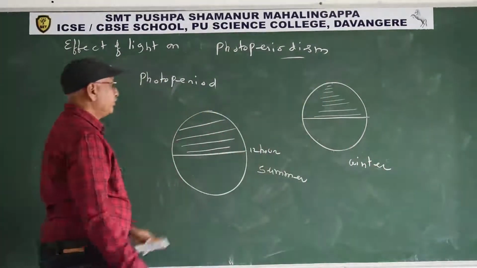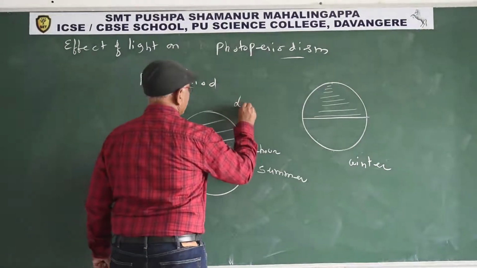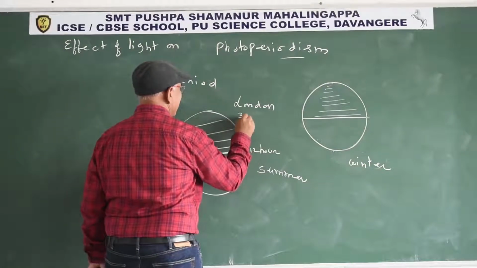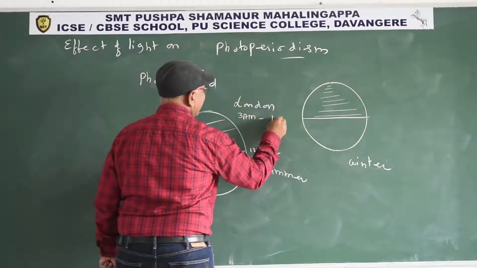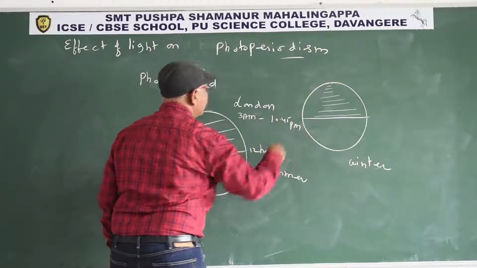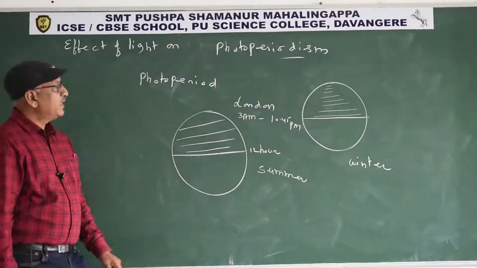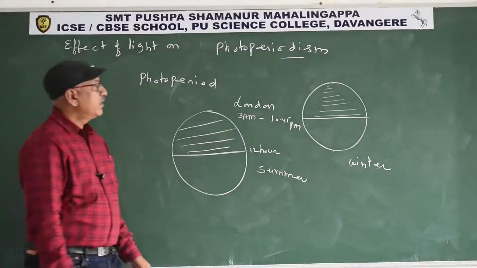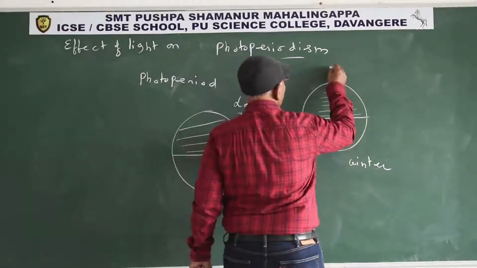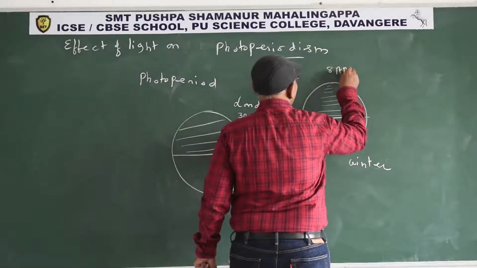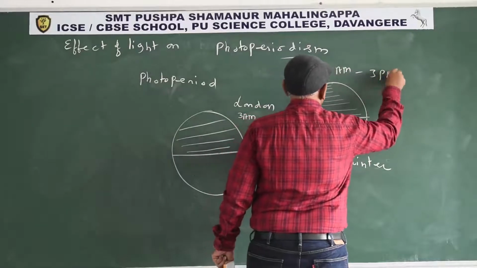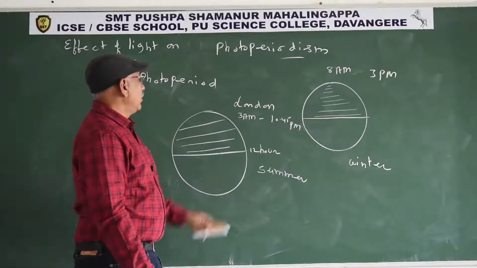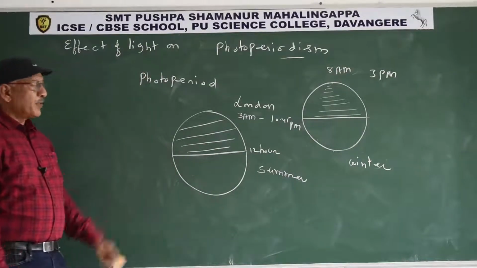For example, in Europe, in London, during summer the sun rises at 3 a.m. and sets at 10:45 p.m. More than 19 hours of daylight. In winter, in London, the sun rises at 8 a.m. and sets at 3 p.m. Only 7 hours of daylight.